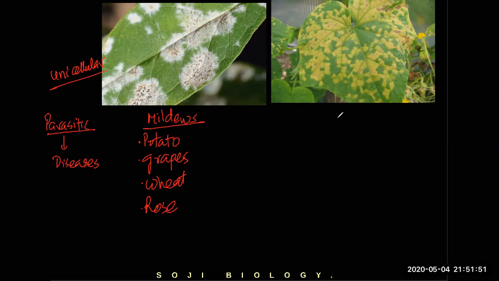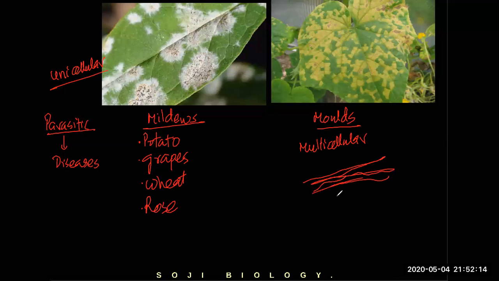And this second one is called molds. Molds are basically multicellular fungi. And being multicellular, you always find a network of hyphae present in the molds, like bread mold.